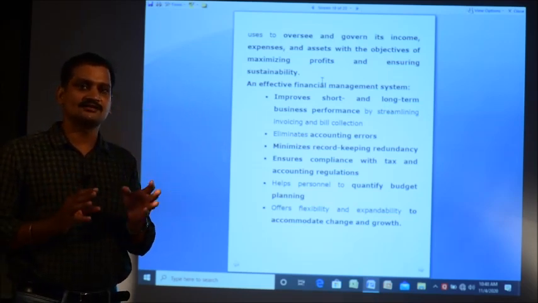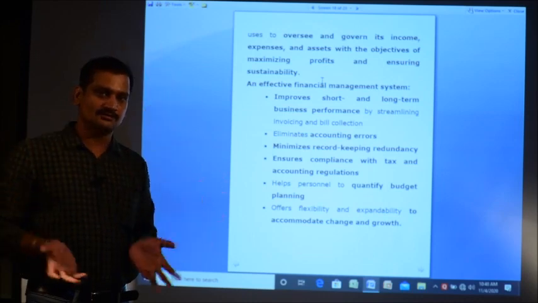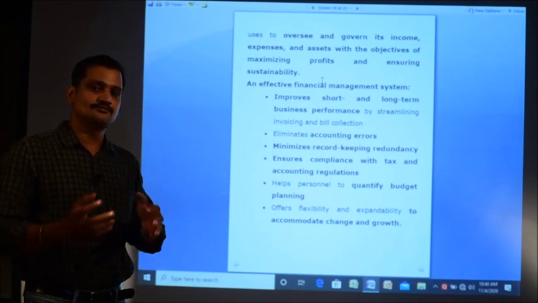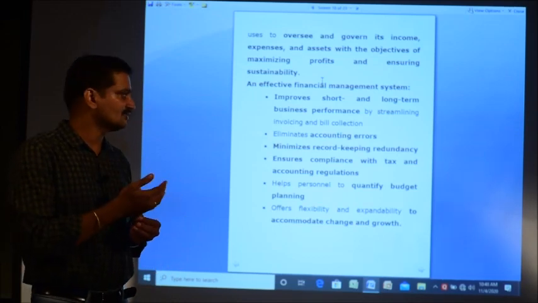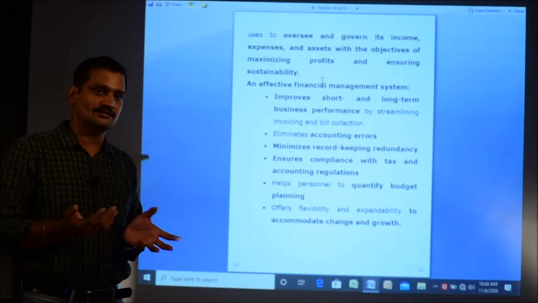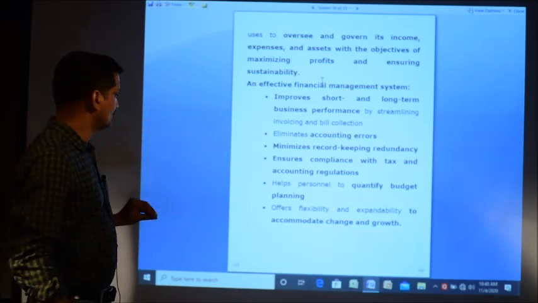Tax and accounting regulations are implemented on this. You just give the data according to your system, according to your government rule. You just put the data, the percentage of tax and accounting, all the rules and regulations. Once it is fed into the system, then it is going to be automatically calculated.